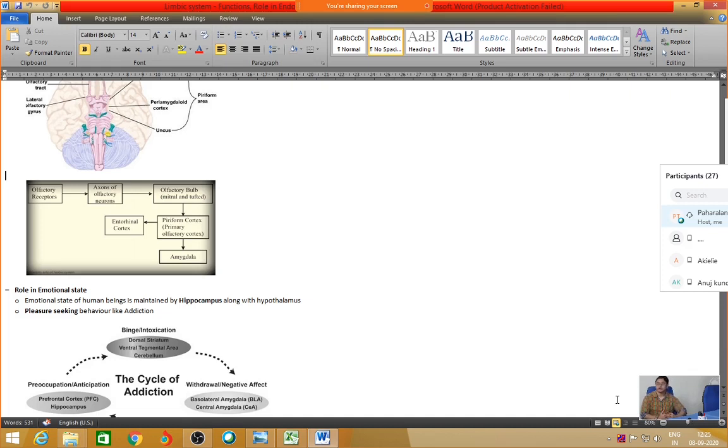Those people who have a highly developed hippocampus and a highly developed prefrontal cortex can anticipate more. That means generally it is seen that people with a well-developed hippocampus and prefrontal cortex can anticipate and feel happy just by thinking about good things. This ability deteriorates along with age.